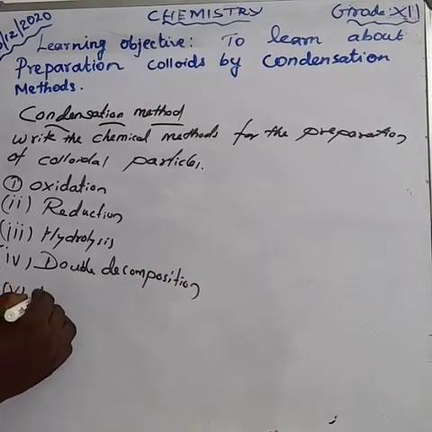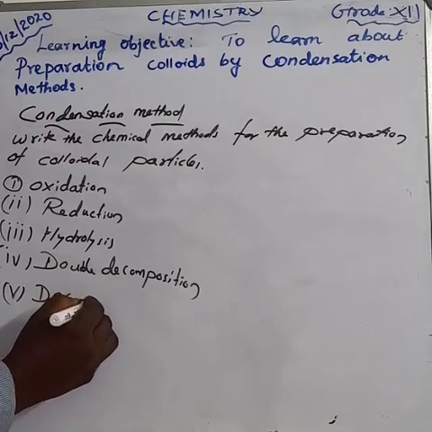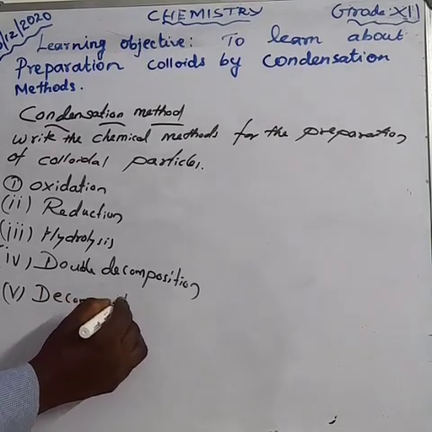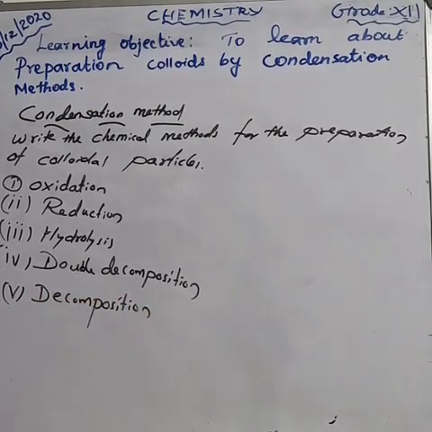Fifth one is decomposition. These are the various chemical methods involved in the preparation of colloidal particles. These are the various processes for the preparation of colloidal particles by chemical methods.